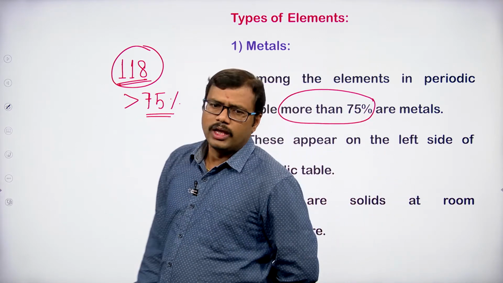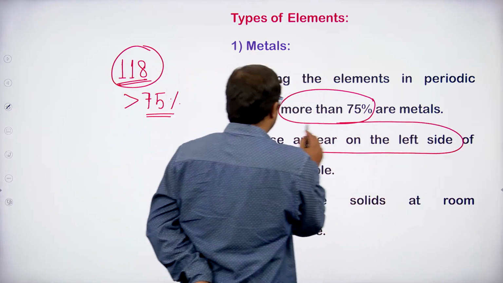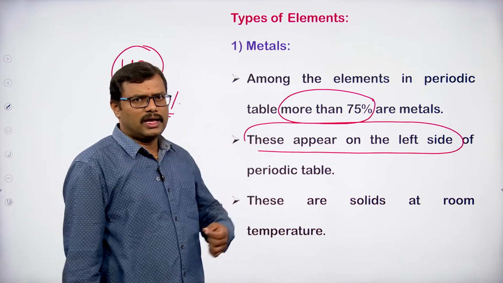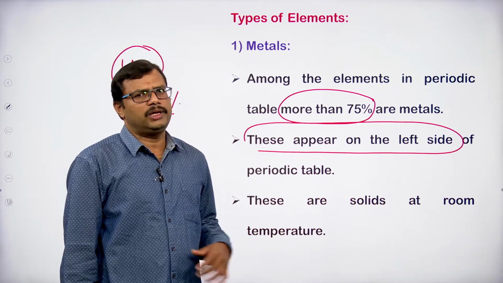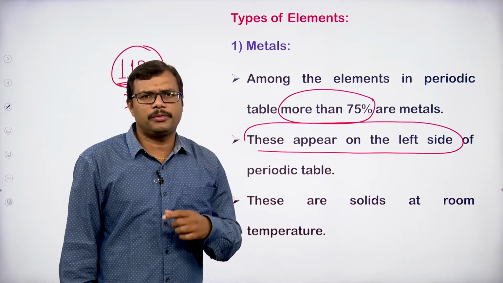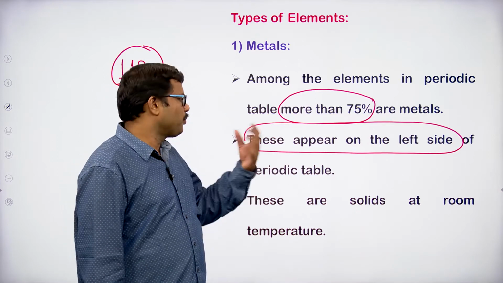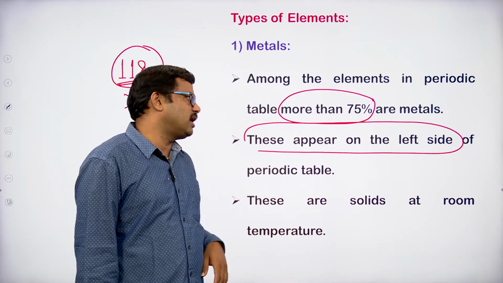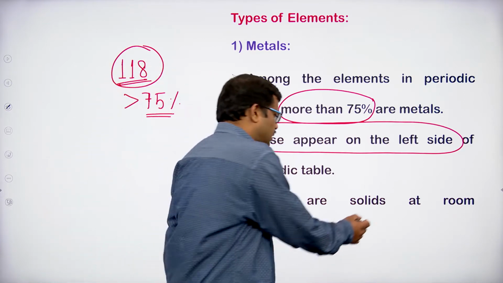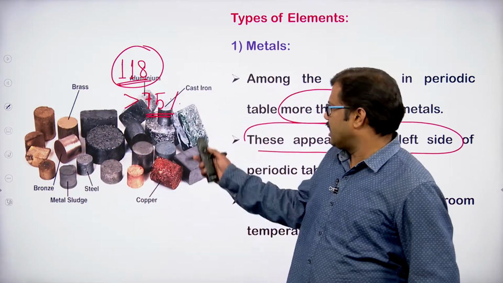And if we observe where we can see the metals in the periodic table, they are on the left side. In the last class we have seen the periodic table, right. There we can see clearly that the metals occupy the left portion of the periodic table. The left side portion is completely occupied by metals only, and generally these are solids at room conditions.